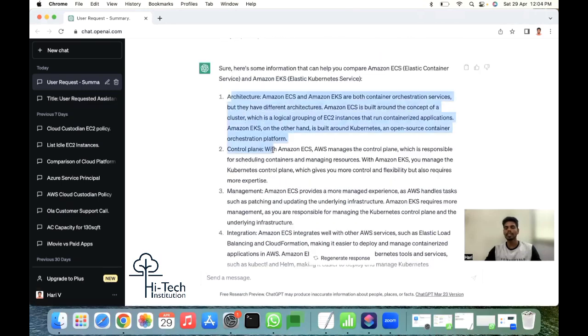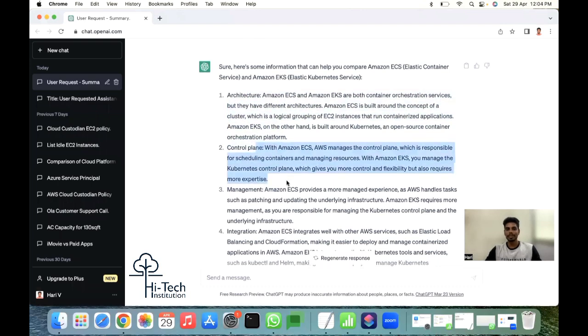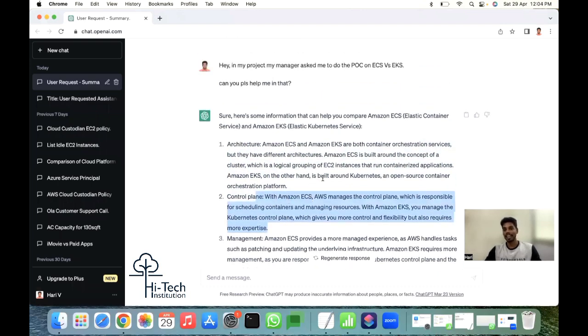You can simply copy-paste and add those points in your document or PPT. Maybe I don't know how many of you notice many YouTubers: top 5 secrets, top 10 secrets, top 8 secrets. All those points, they are getting from ChatGPT only. First point, they'll tell. Second point, they'll tell. So maybe even I can create a video next.